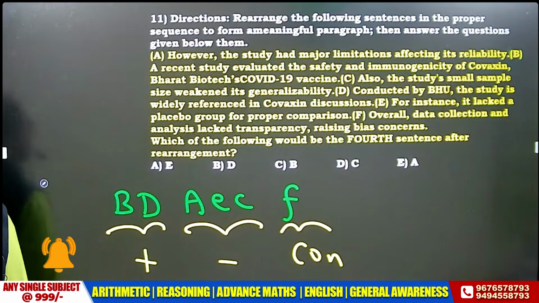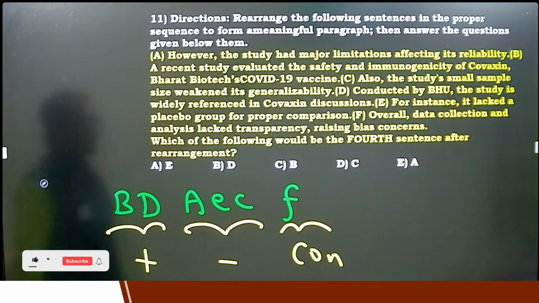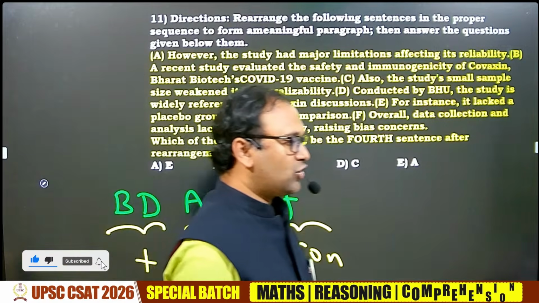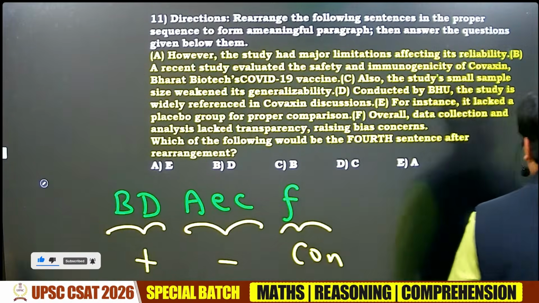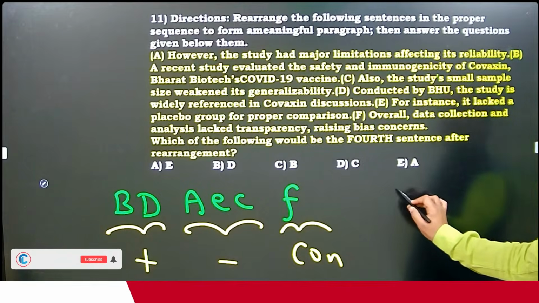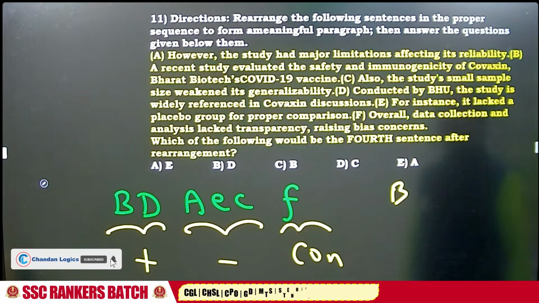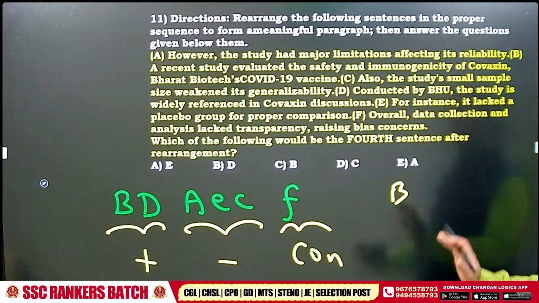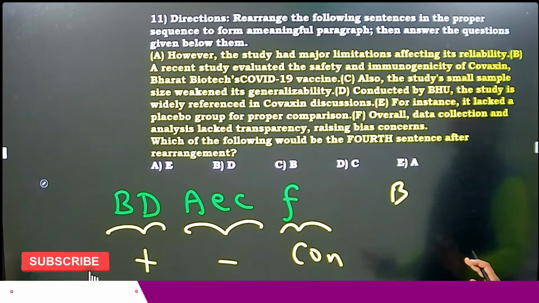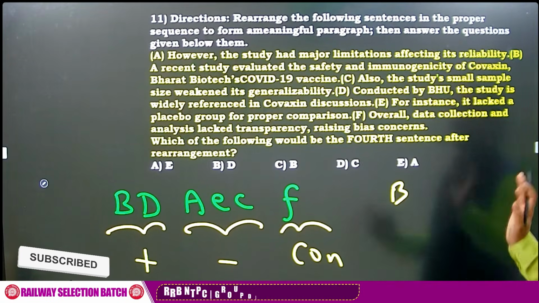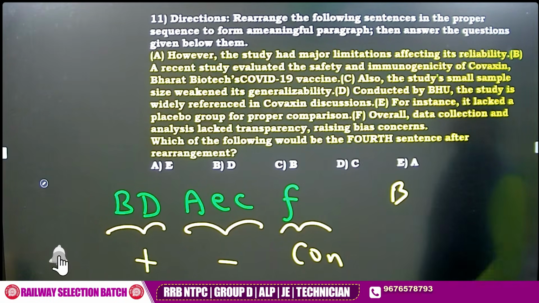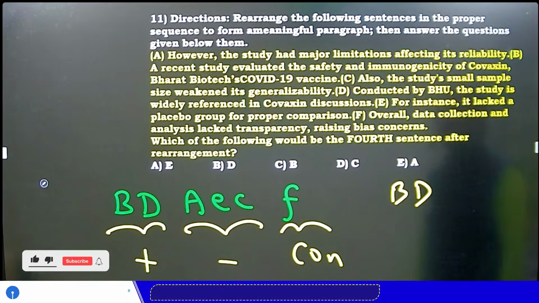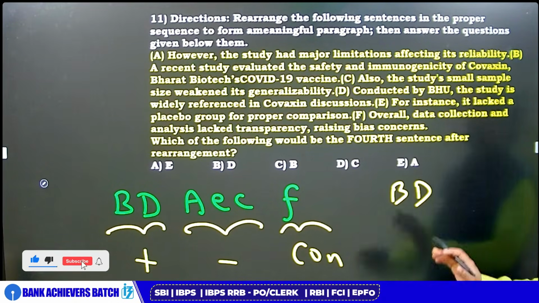I did not really read it. I only went confidently with shortcuts. But overconfidence is not good. Overconfidence is harmful. Let us check now. A recent study evaluated the safety and immunogenicity of Covaxin. Okay. So somebody started a survey study on Covaxin vaccine. Very good. And now this research was conducted by BHU. The study is widely referenced to Covaxin discussions.